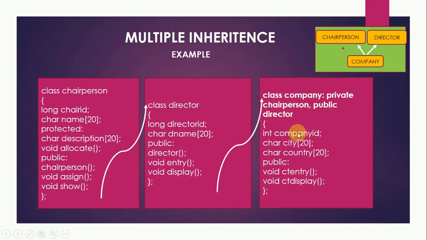And company has its own features like company ID, city and country, which are the private members, and it has public members as member functions CT entry and CT display. So this is how we can implement multiple inheritance in C++.